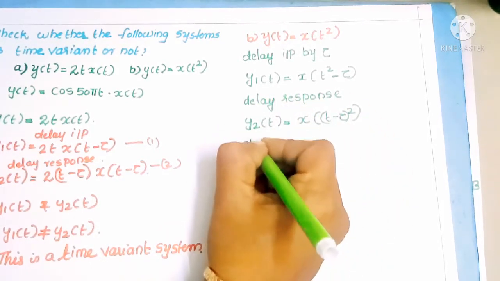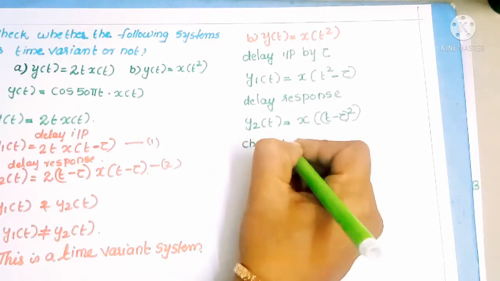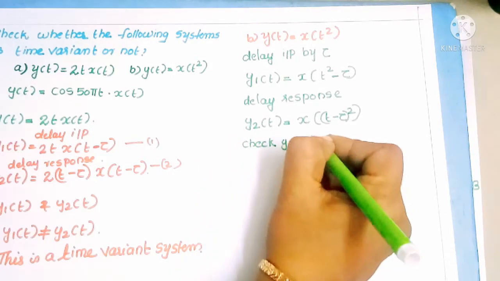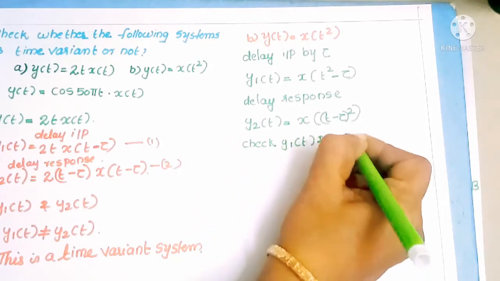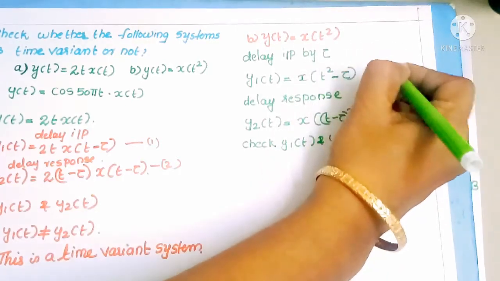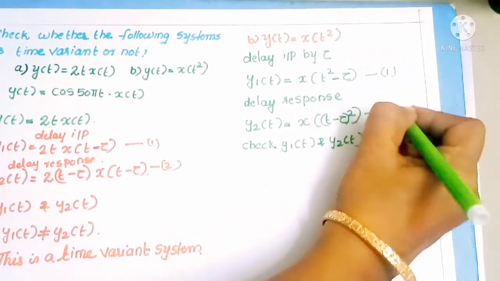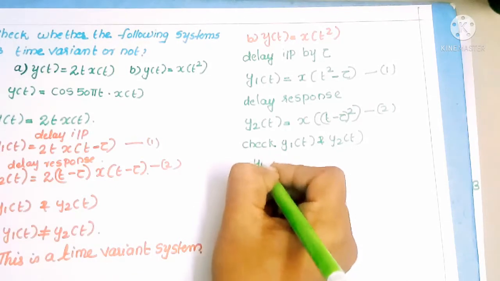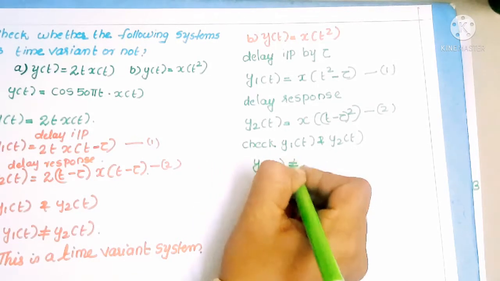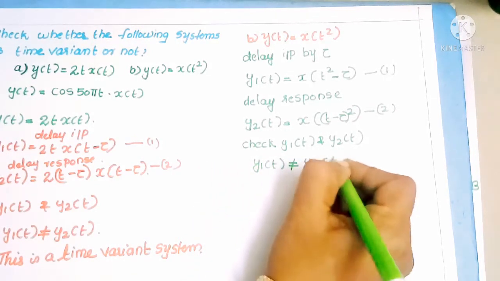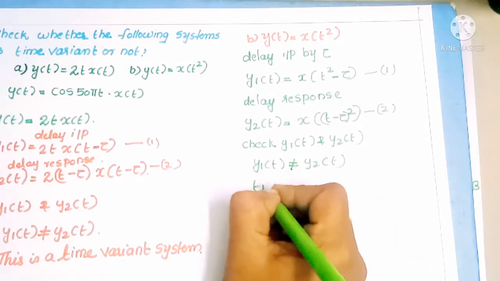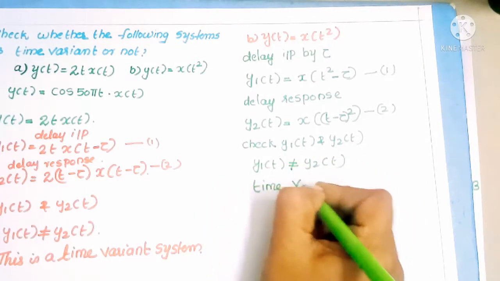Then check y1 of t and y2 of t. This is equation number 1, this is equation number 2. Here also y1 of t is not equal to y2 of t. So we can call this a time variant system.